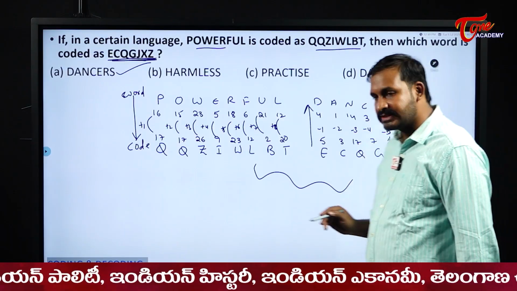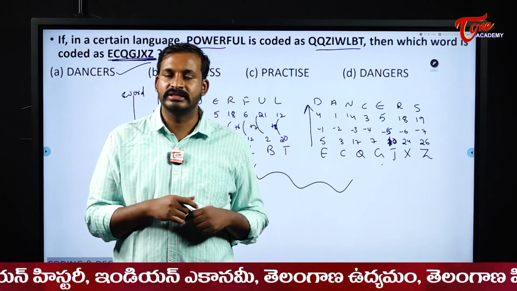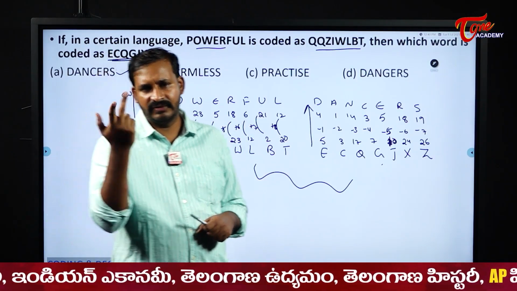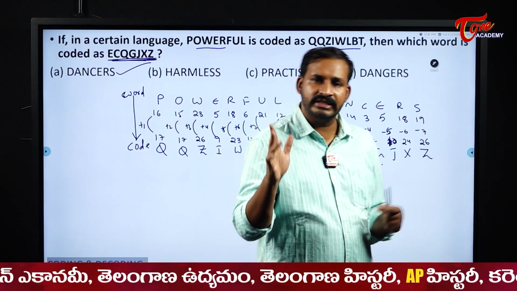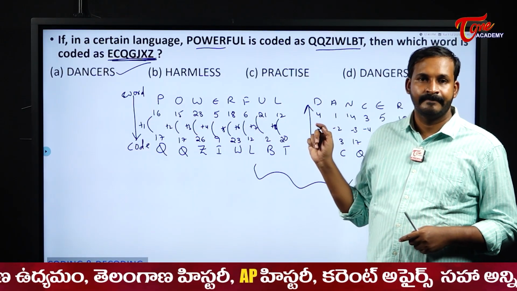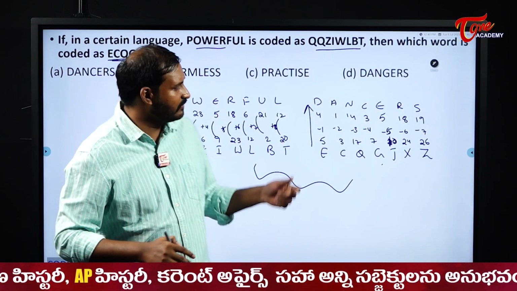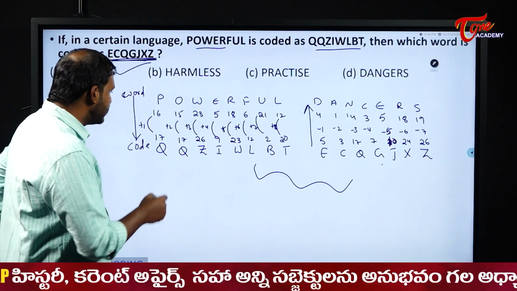See, in the previous examples what we have done is either the two places are exchanged or written from first to last, and it doesn't matter for us. Why? Because if I change here and once again reverse it, I will get the answer. But here the logic was also changed. Or else, sir, why do we need to confuse in this manner? Anyway, they have given me the code only, right? I will check in reverse order only.